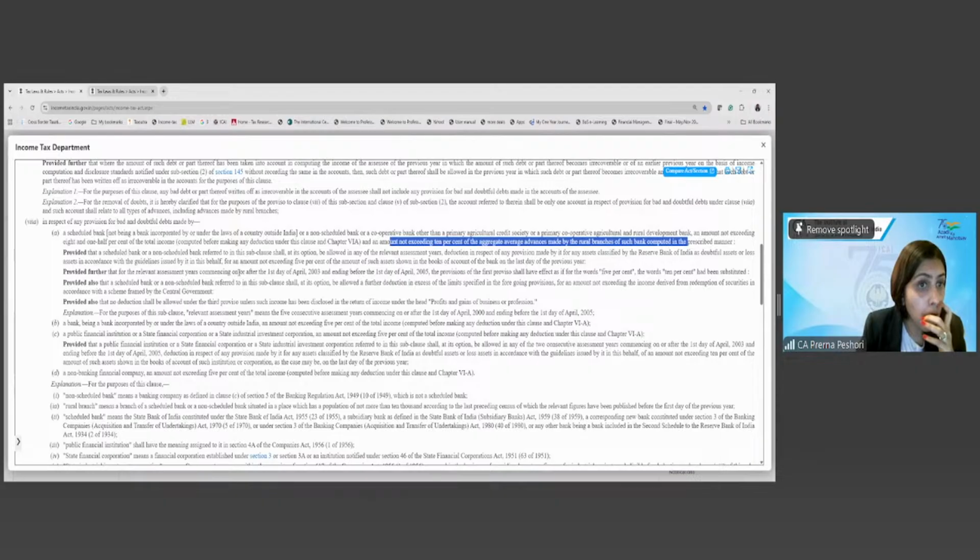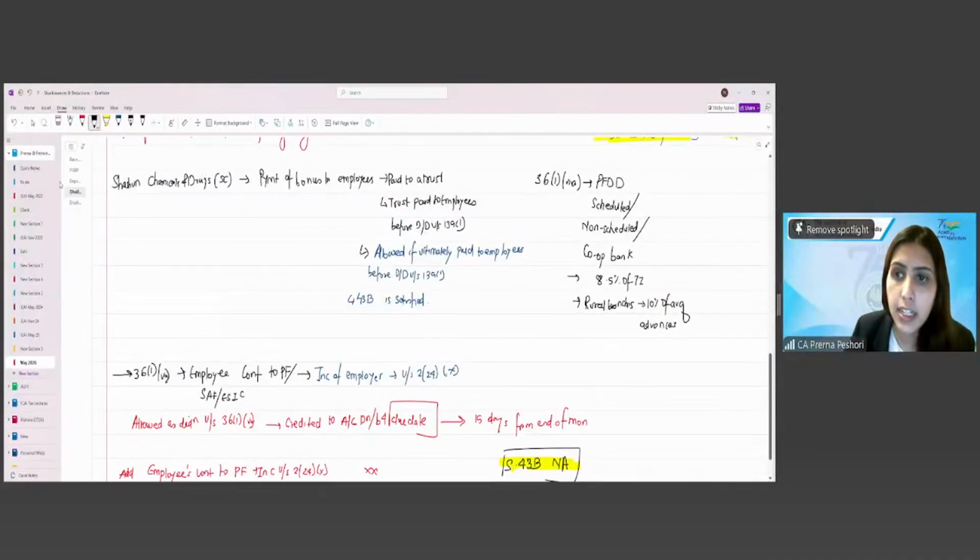Then this scheduled bank or non-scheduled bank will get an option to be allowed in any of the relevant assessment year the deduction in respect of provisions made by it for any assets classified by the Reserve Bank of India as the doubtful assets or loss assets in accordance with the guidelines issued by the RBI for an amount not exceeding 5% of the such assets in the books of accounts of the bank as on the last day of previous year. So basically what it means is that in case